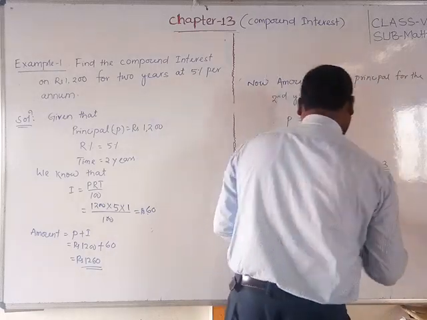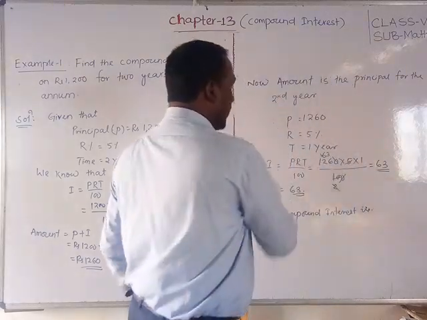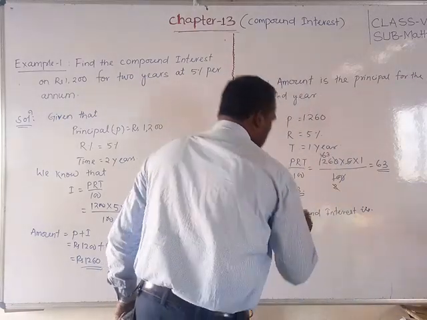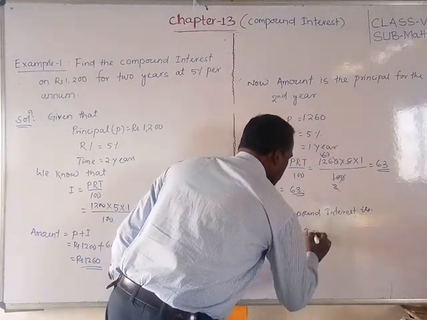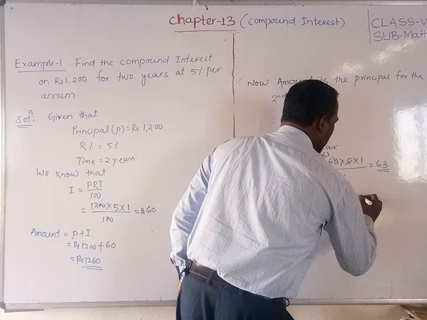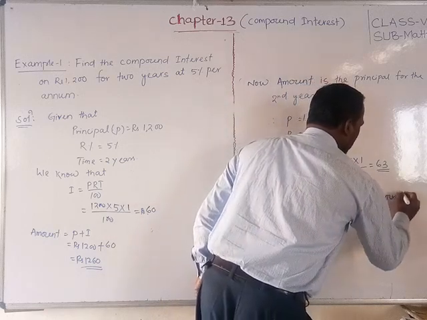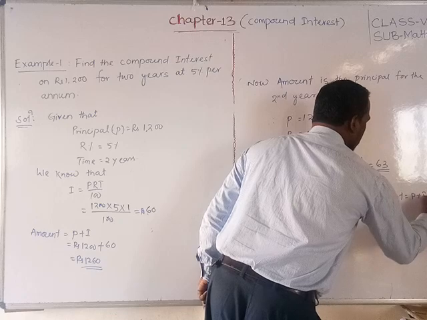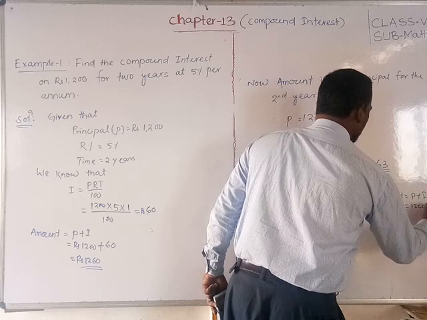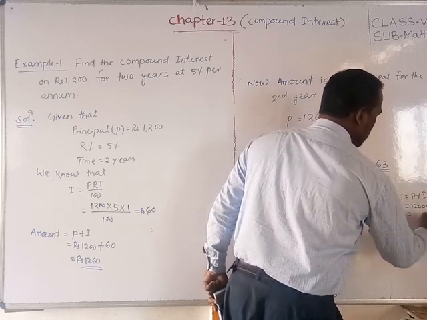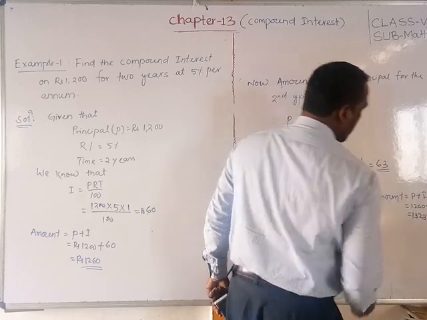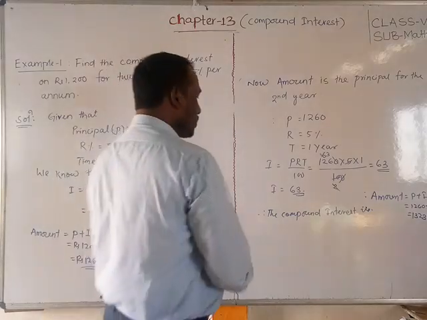we have to write compound interest is equal to, you can write directly, here the end of that interest. So how will we find out the compound interest? Now we will find that compound interest is equal to your amount minus principal. Okay. So now we can find first the amount, which is equal to principal plus interest. How much will we get? Principal how much? 1260 plus 63 is equal to 1323 is our amount.